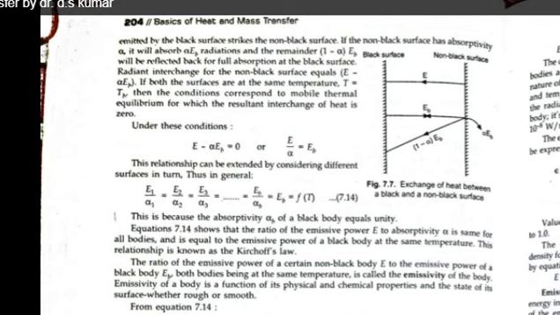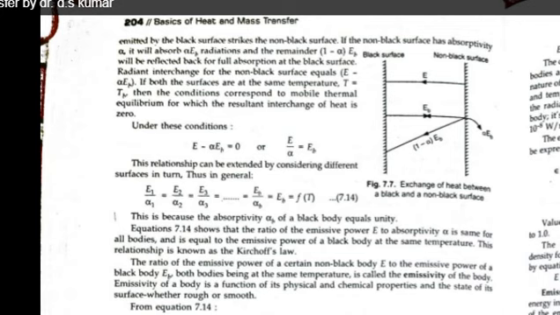So there is a radiant interchange for the non-black surface equal to E minus alpha EB. If both surfaces are at the same temperature, T equal to TB, then the condition corresponds to mobile thermal equilibrium, which is given by E minus alpha EB equal to 0. So from here, E upon alpha is equal to EB. This relationship is constant because when one body reflects radiation towards the other, it reflects back, then again, so this process goes on.